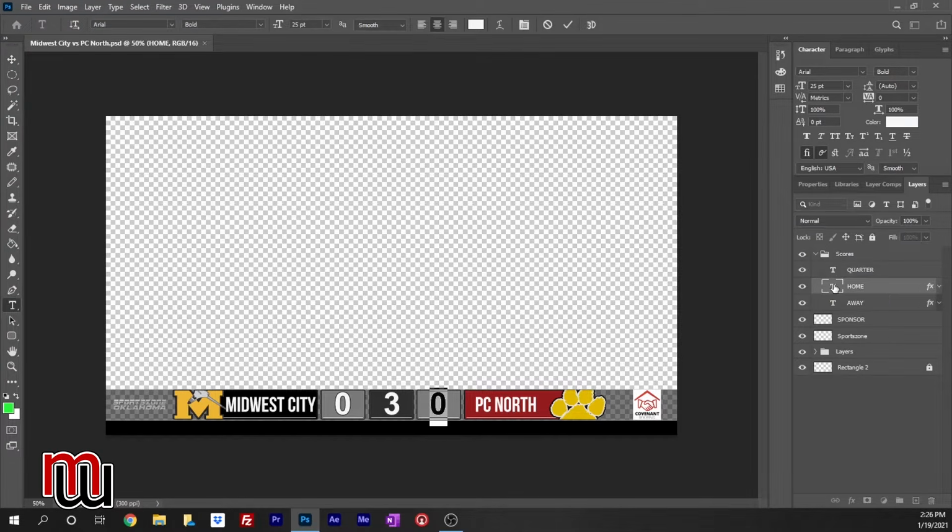So this first score, if they score a touchdown, 6, Control S. And then they get the extra point, 7, Control S. And I'm using football as a reference because that's mostly what I do is football games. Same way with the away score, they score 6, Control S, and that automatically saves the Photoshop file. And you just kind of do that as you go. And if you're not worried about a clock, this is probably your best option.